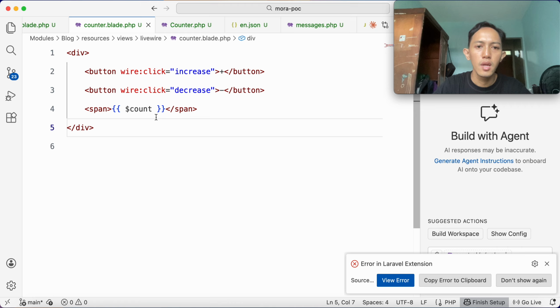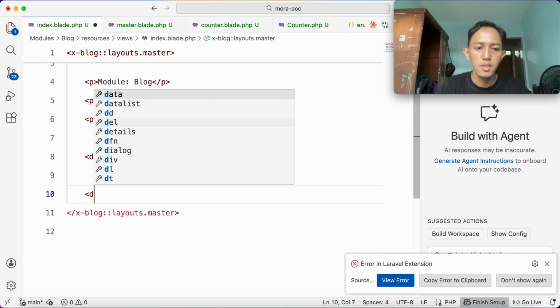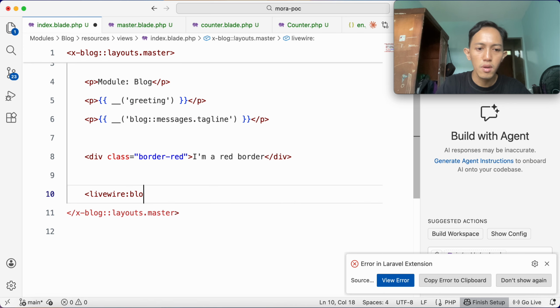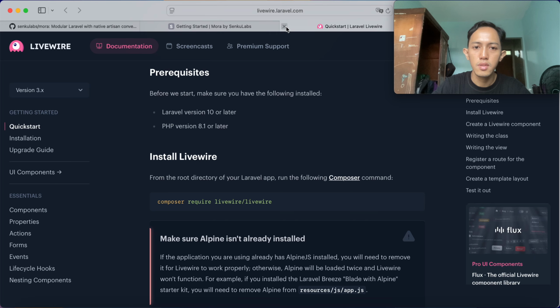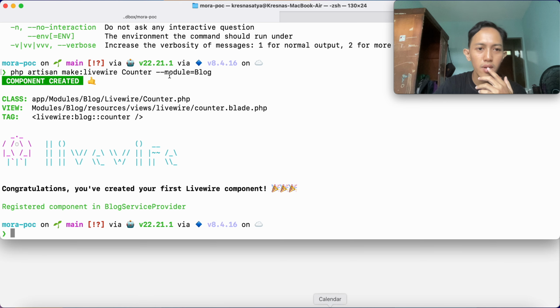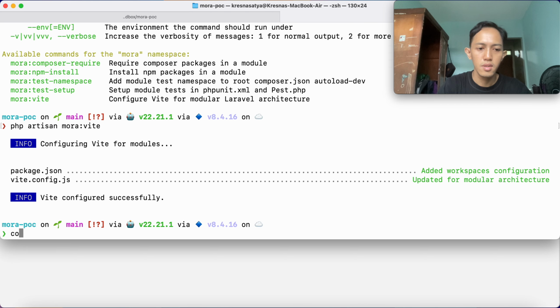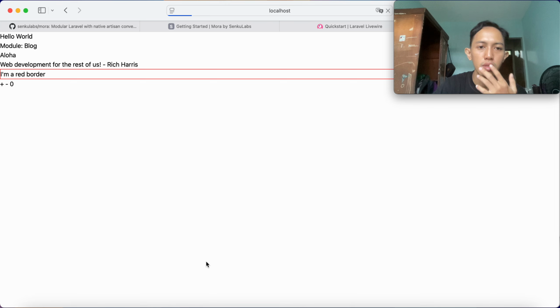Okay. Okay. Index, this one. livewire block counter. Okay. And then yeah. First, oh sorry, accidentally surrender. Alright, just restart. Yeah, here we are. Counter, go. 1, 2, 3, 4, 5, 4, 3, 2, 1, 0, -1. I just made it like this.